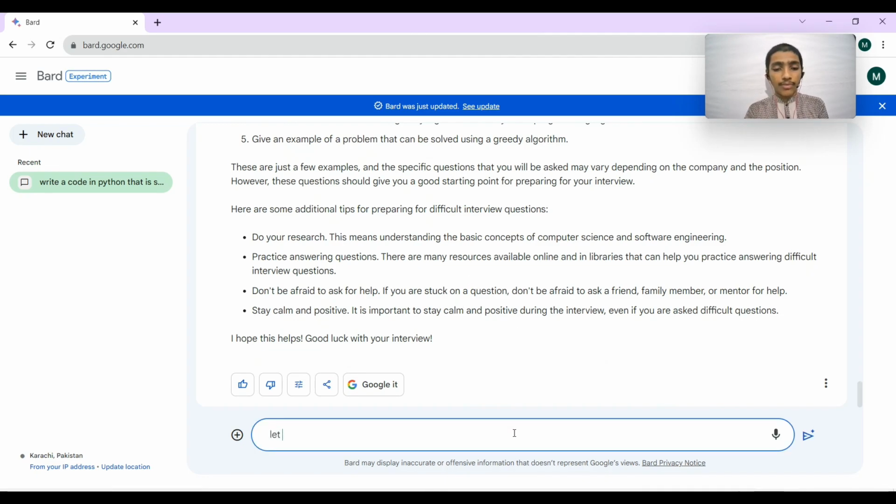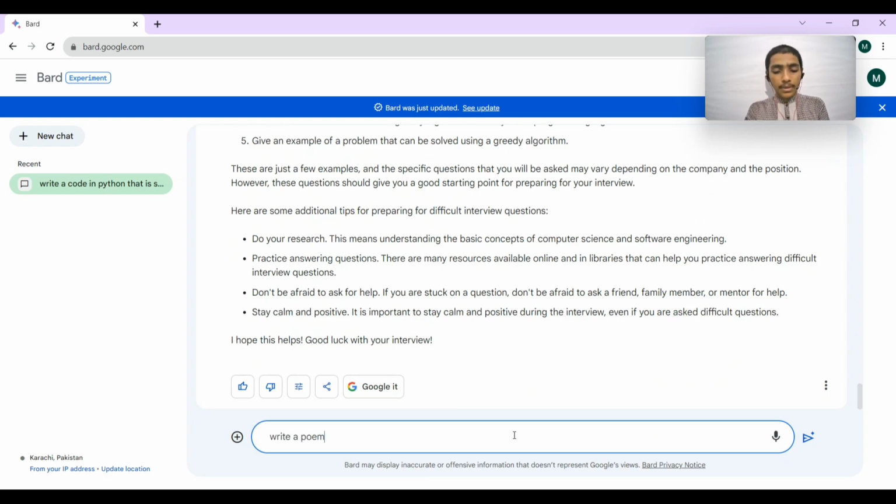Okay, let's write a poem for kids. I'm giving a command: write a poem with poetic lines for kids of nursery, for kids of kindergarten.